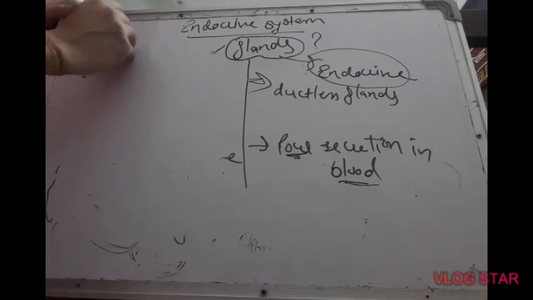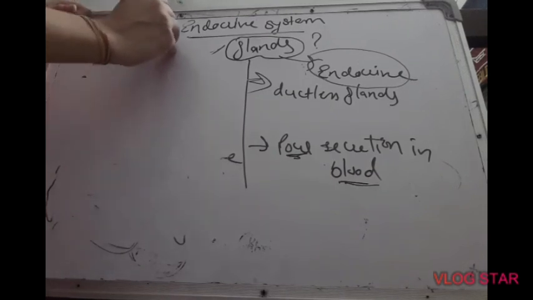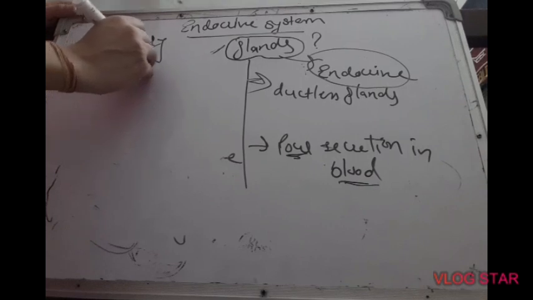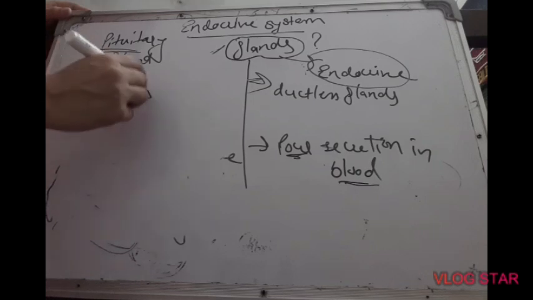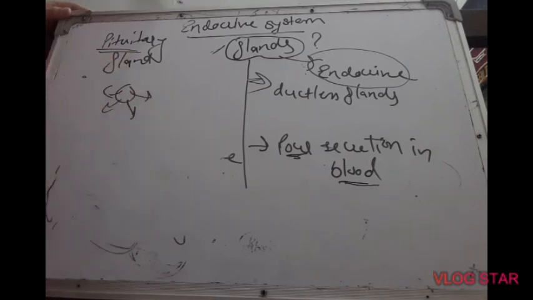Pituitary gland. There are several glands in our body. The pituitary gland is a gland found in the brain, but its hormones, or the secretions of the pituitary gland, are needed by the whole body organs, so it releases its secretion directly into the blood. That is why the pituitary gland falls under the category of endocrine glands.